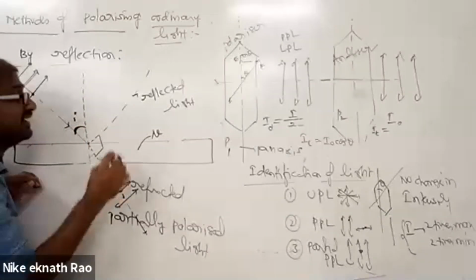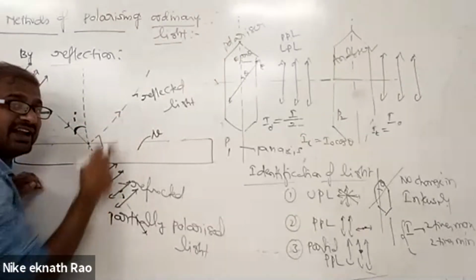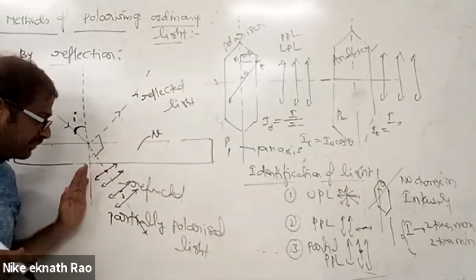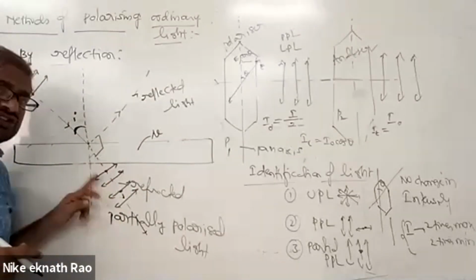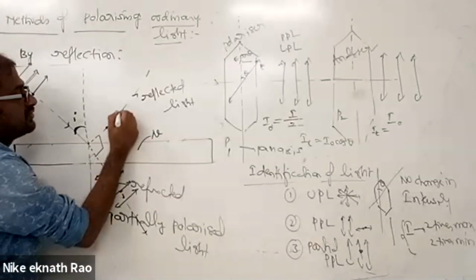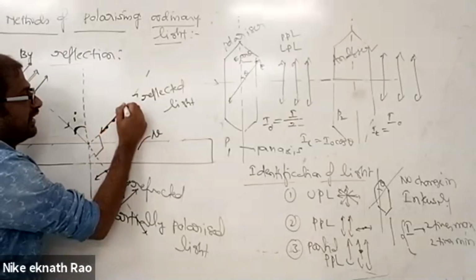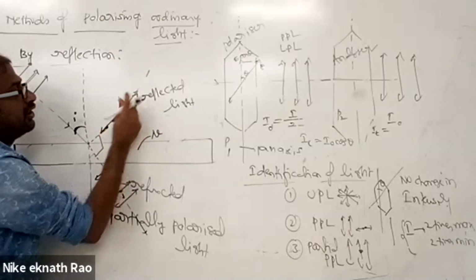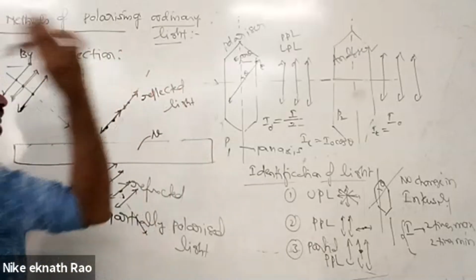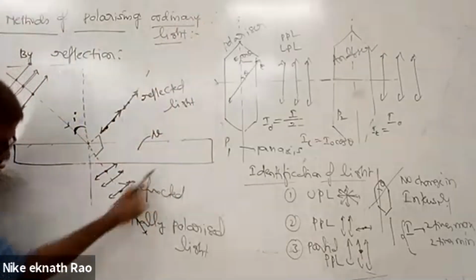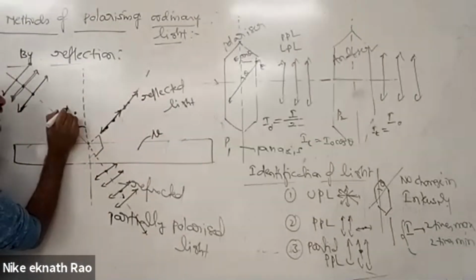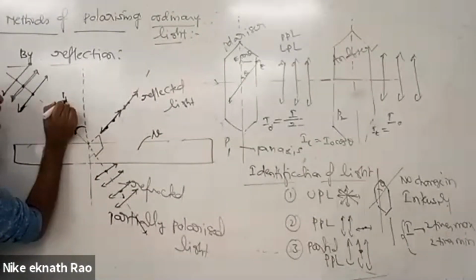When you change the value of I such that the reflected light ray and refracted light ray both are perpendicular, the refracted light has maximum components in all directions, so it is partially polarized. The reflected light ray has components confined in one particular direction, perpendicular to the plane of incidence. That means at a particular angle, known as the polarizing angle I p, this happens.